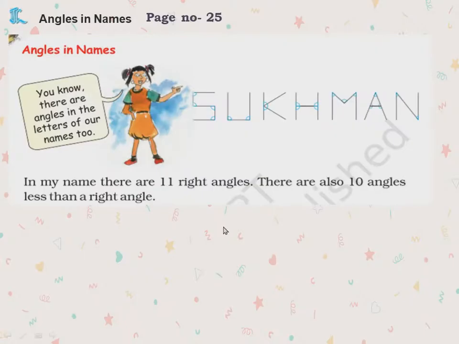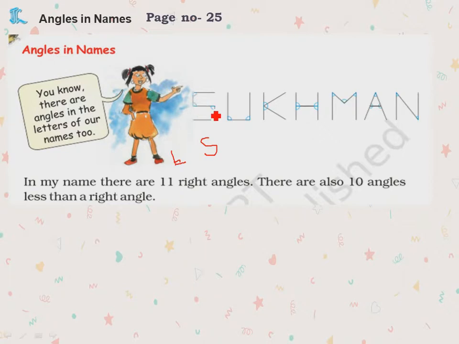Angles in names. In names also you can make the angles, but you have to write in straight lines, children. It should be in straight line. For example, this S is there. If I write like this, can I form an angle? No. Angle is formed when there is a common end point. Yes or no? If two lines meet at the corner, you find an angle. So in that you can check this is a right angle.